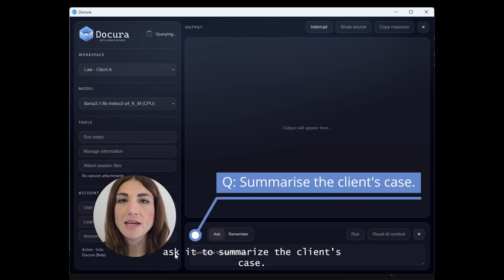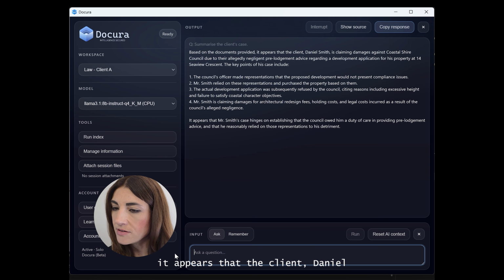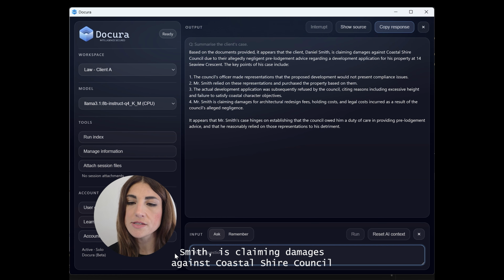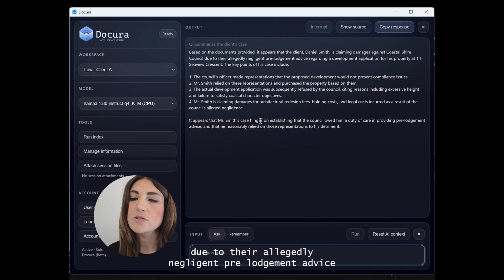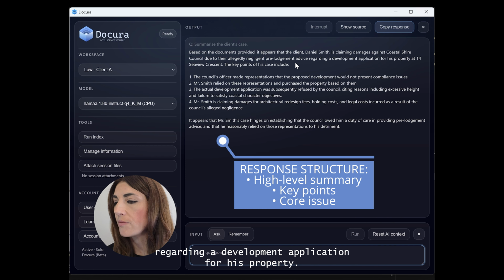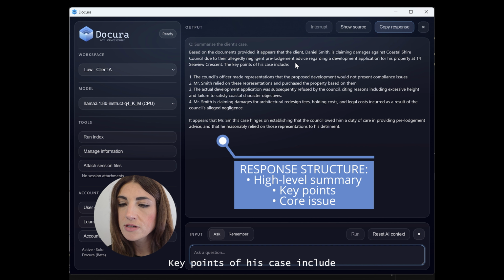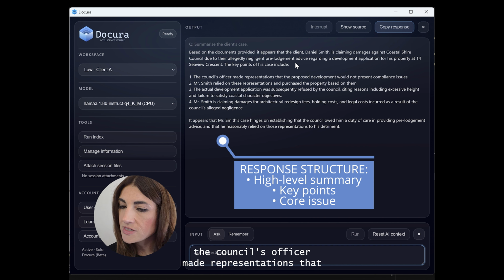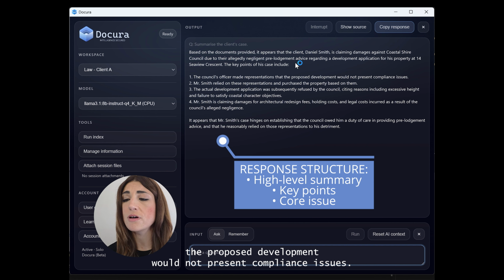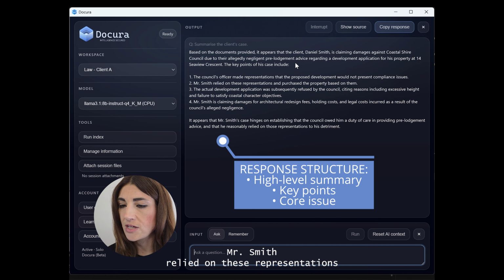First, we'll simply ask it to summarize the client's case. Based on the documents provided, it appears that the client, Daniel Smith, is claiming damages against Coastal Shire Council due to their allegedly negligent pre-lodgement advice regarding a development application for his property. The key points of his case include: the council's officer made representations that the proposed development would not present compliance issues. Mr. Smith relied on these representations and purchased the property based on them.